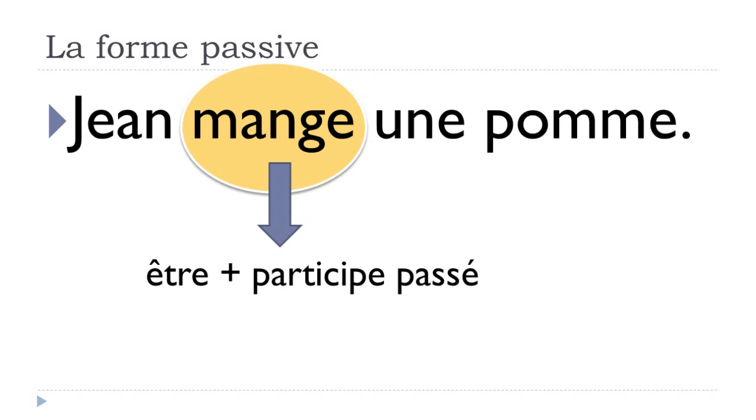And that's the whole thing of the passive form. Okay? You will have to use être. So you will have to conjugate être plus le participe passé of your verb. Okay, in that case it's quite easy because manger belongs to the first group of verbs, so regular verbs, and then when we talk about the participe passé form, it will be mangé like that with the accent on the top of the e. Okay, so let's have a look how it will go.